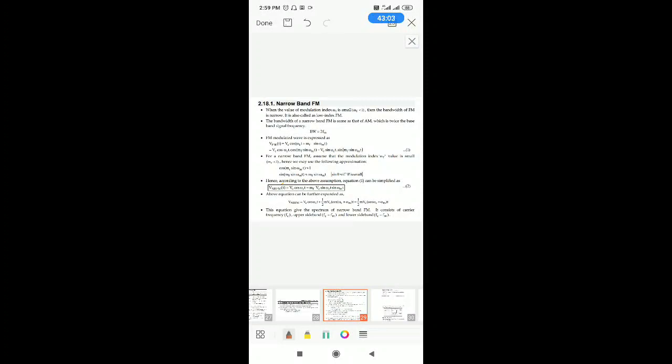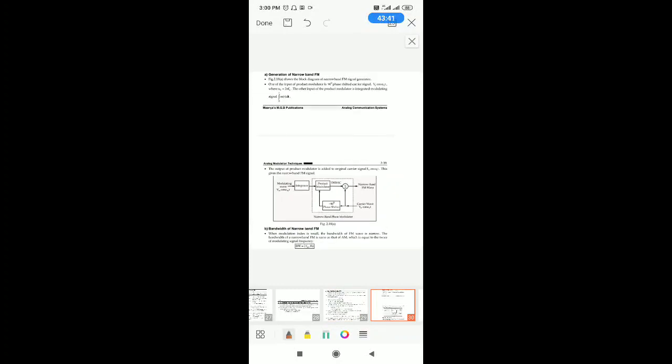Hence the narrowband FM also contains 3 components: carrier, upper sideband and lower sideband, which leads to double the frequency of your message signal. So the properties of narrowband FM are that its bandwidth is less and its modulation index is less than 1, which is similar to AM, hence it cannot be used further, and noise immunity is also less. Whereas in case of wideband FM, narrowband FM generation is required for you.